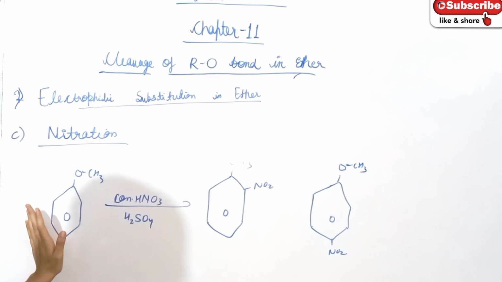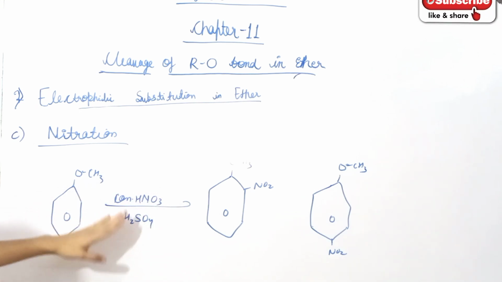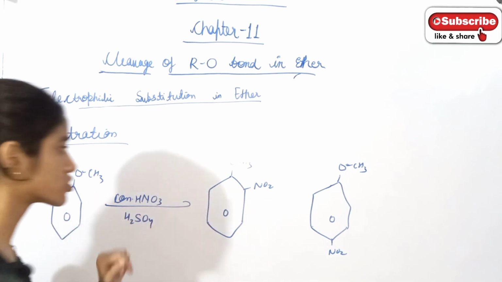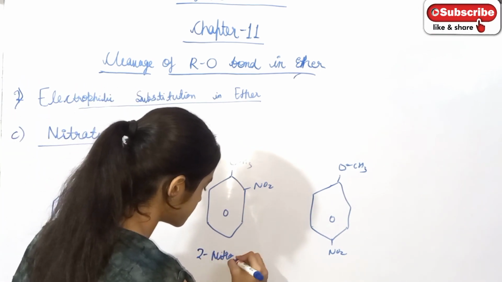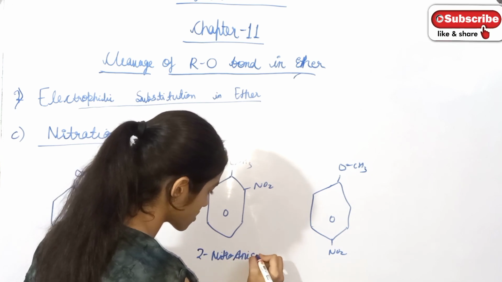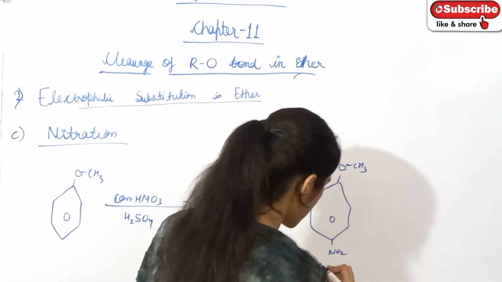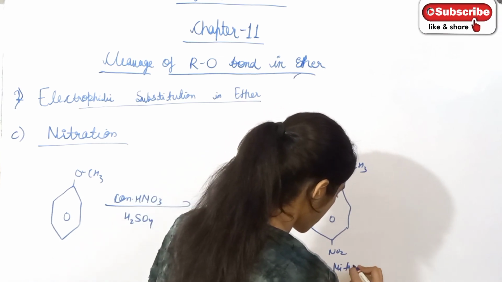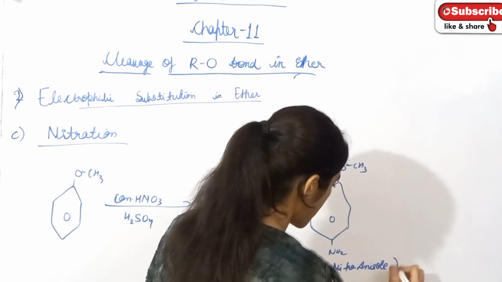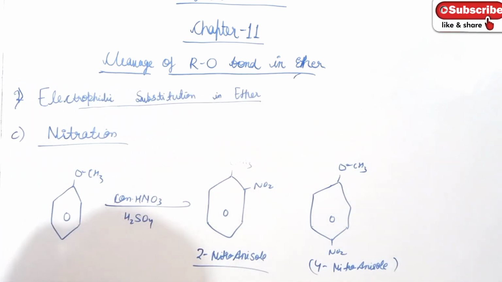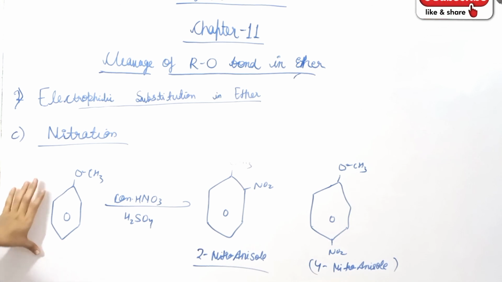So when anisole reacts with concentrated nitric or sulfuric acid, then what will happen? The nitro group is introduced at ortho, which is known as 2-nitroanisole, ortho-nitroanisole, and here 4-nitroanisole or para-nitroanisole is formed. So this is all about the electrophilic substitution reaction in nitration.